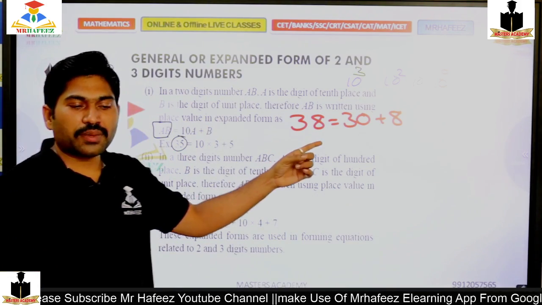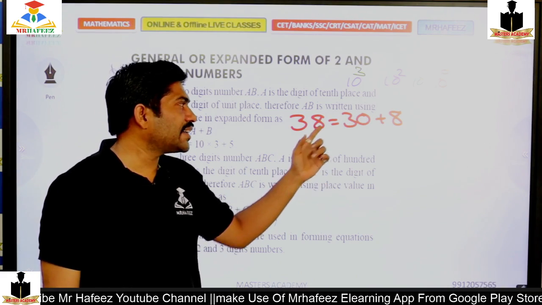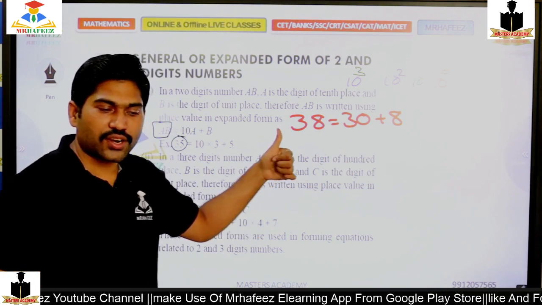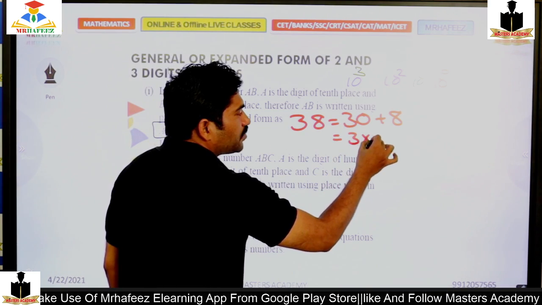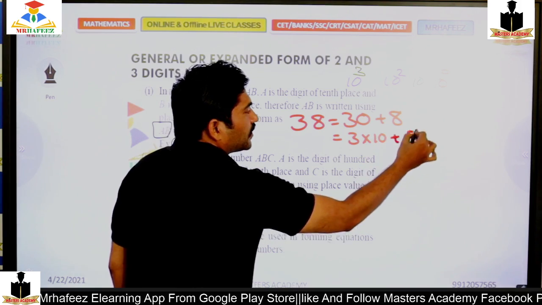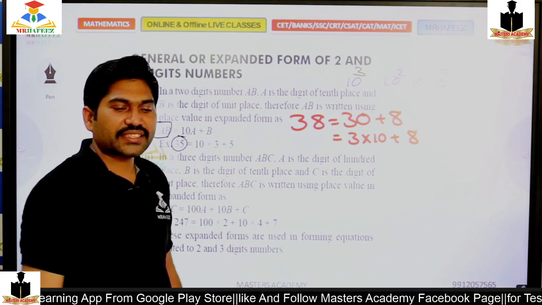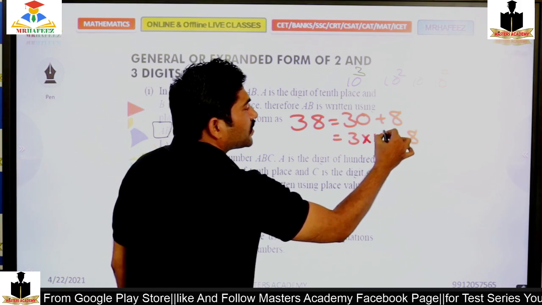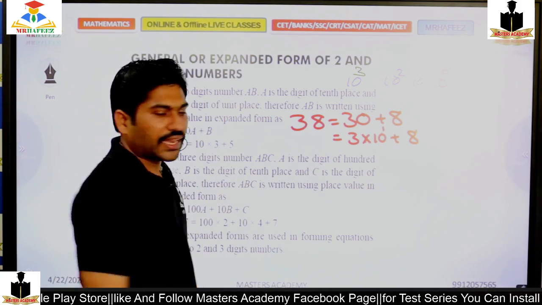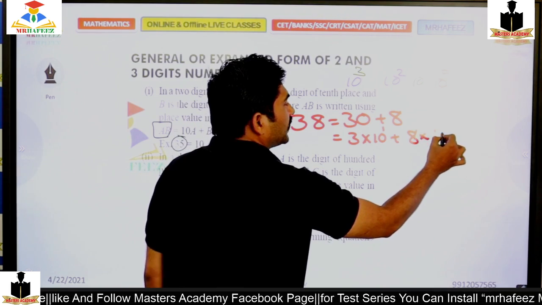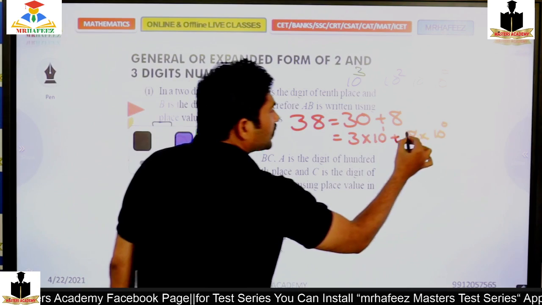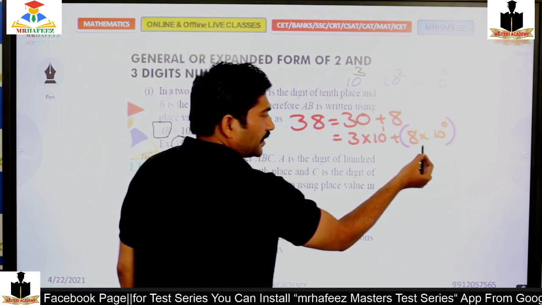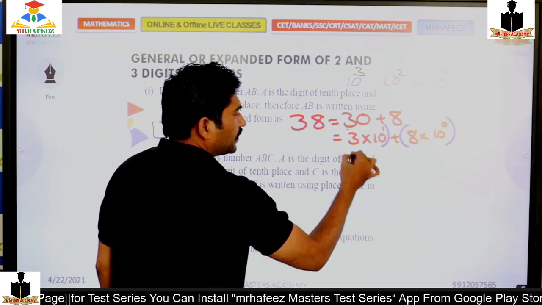If you agree, 38 is equal to 30 plus 8. Now 30 I can write as 3 times 10 plus 8. That is 3 times 10 power 1 plus 8 times 10 power 0. This is the units place, this is the tens place.